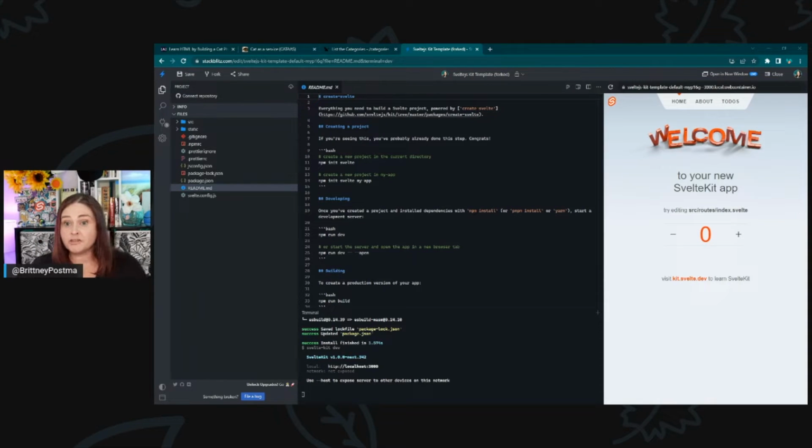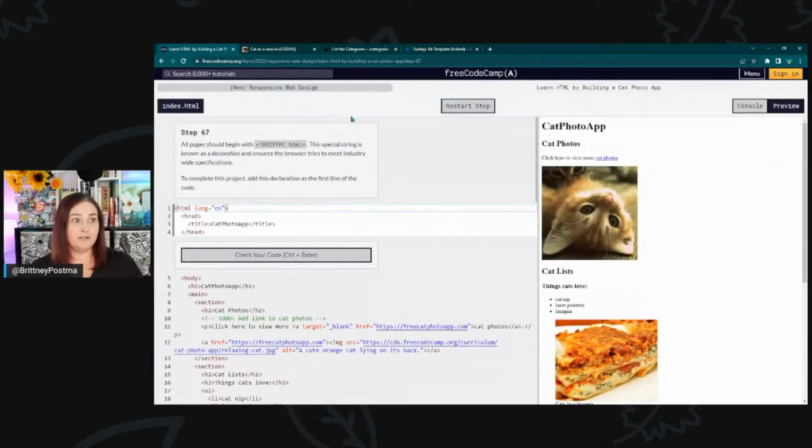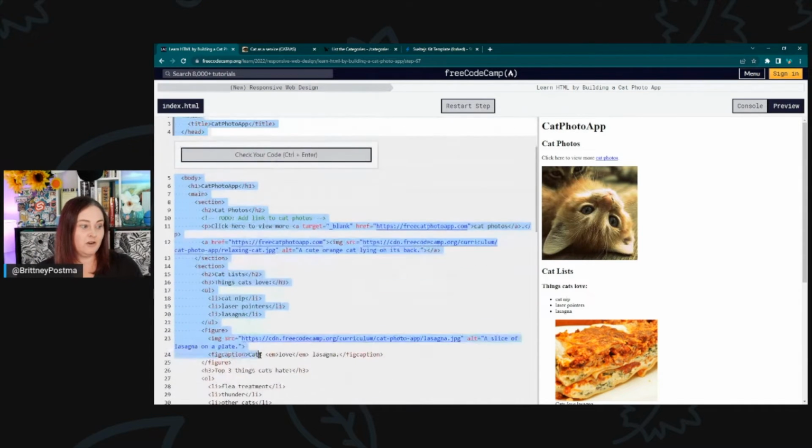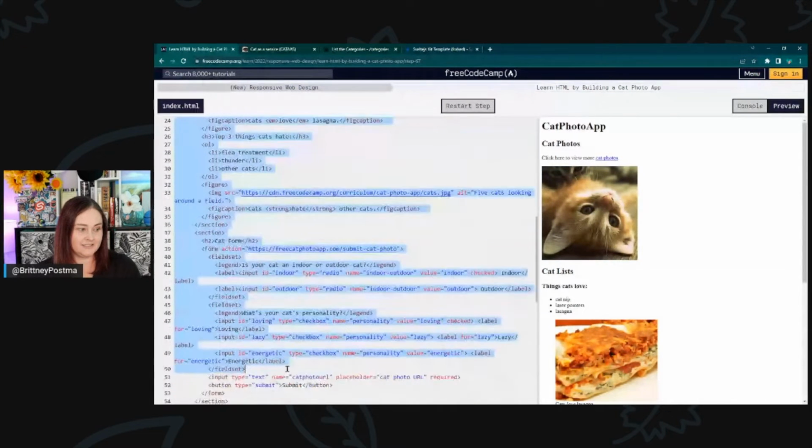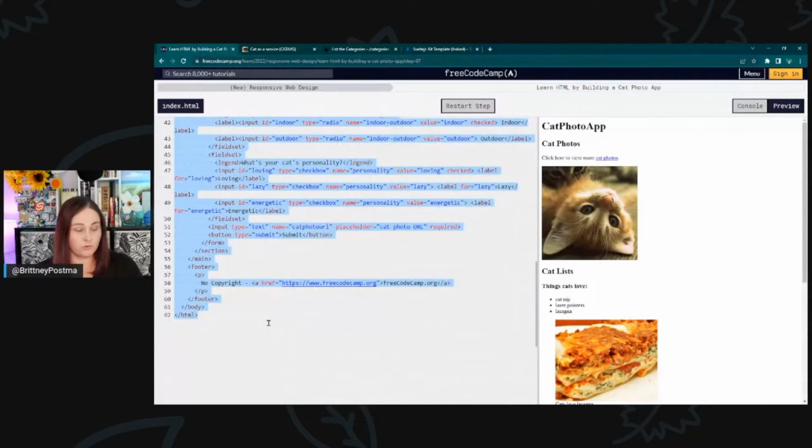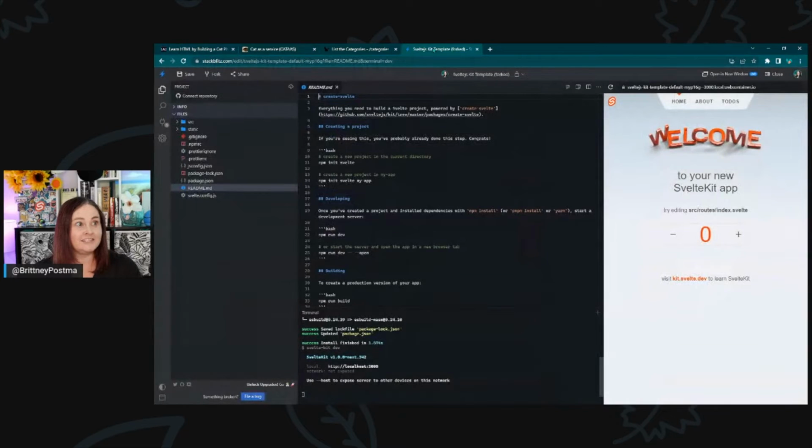So this tutorial is designed to get you started by teaching the basics of HTML. We're going to use the freeCodeCamp Learn HTML by building, I think it's a cat photo app, that they do. And we can actually take this entire code, even this HTML head code from the last lesson in the freeCodeCamp tutorial, and copy this, take it over to our index dot.